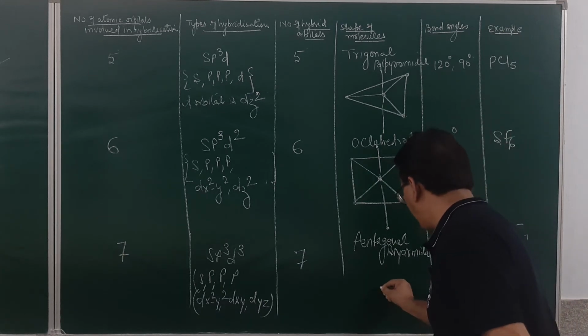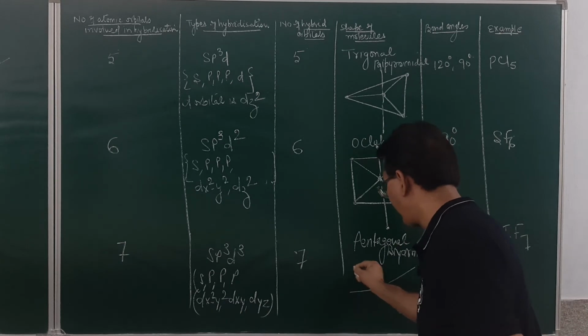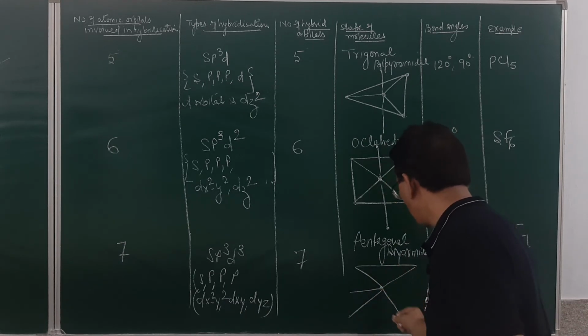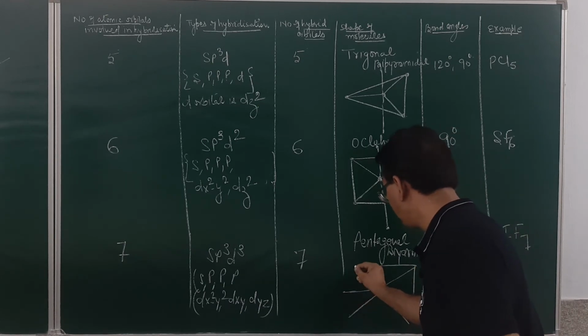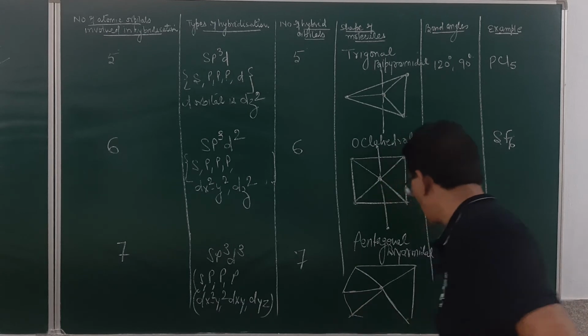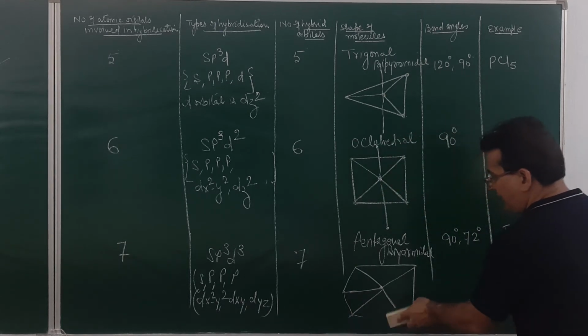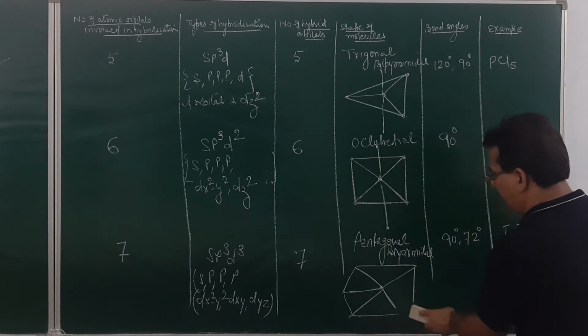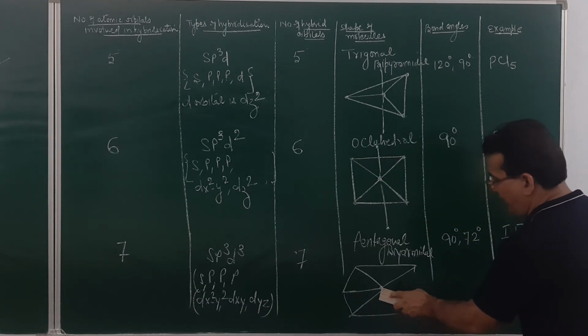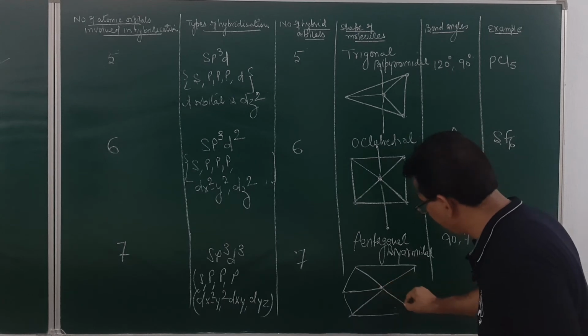The molecule will be having a pentagonal geometry. You may see over here, student. Just see, a formation of a pentagon is there. So it will be having a pentagonal geometry.